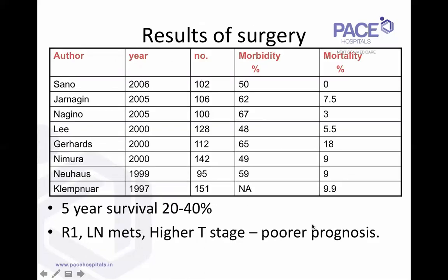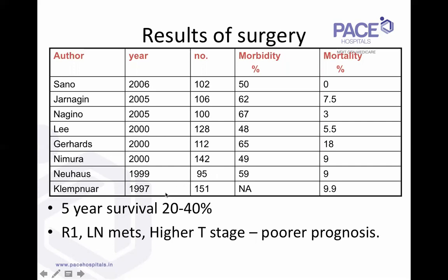So the results of surgery, I think the point to note is that it's a fairly high morbidity surgery. I mean, bile leaks, post-operative liver dysfunction, because we're doing a major hepatectomy in a cholestatic liver, not a healthy liver. Then post-operative liver dysfunction, then wound infections. These are all fairly common because it's a supramajor surgery. And the mortality is usually less than, now I think, these are slightly older series. It is in the range of less than 5%, 5 to 10% mortality in high volume centers. The overall 5-year survival is around 30 to 40% in these patients.